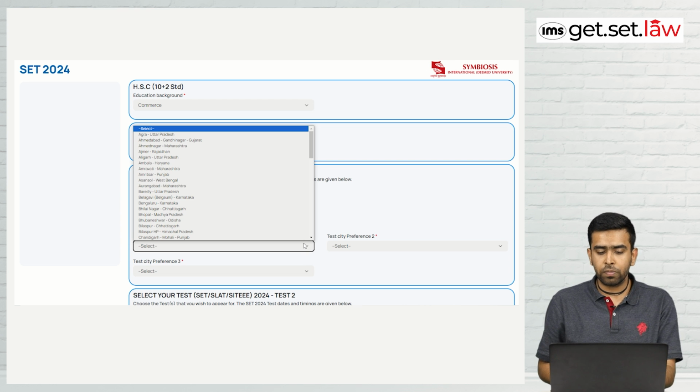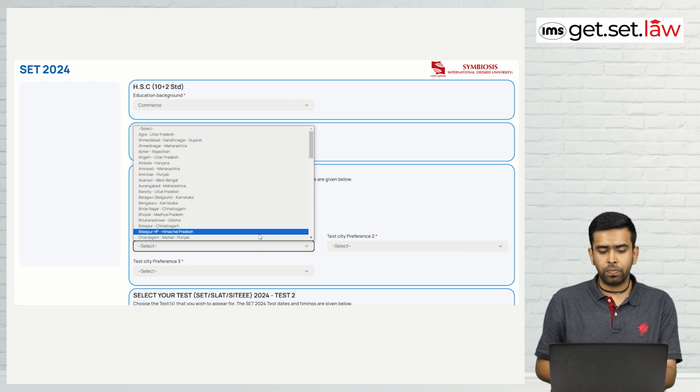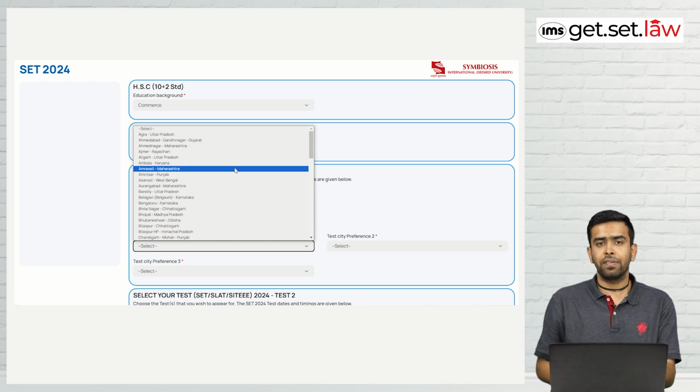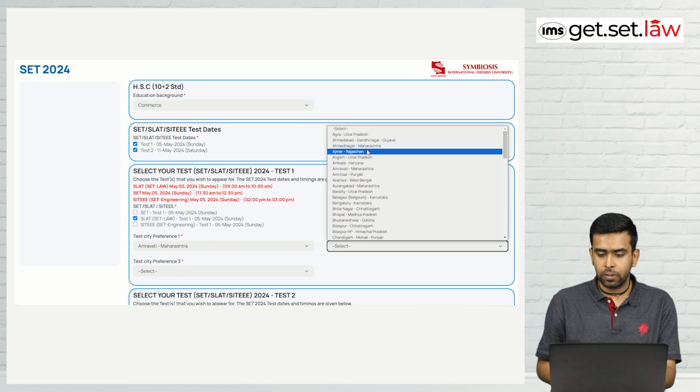And then when it comes to the preference, which area you are living in, please mark that area. So let's say if you are in Maharashtra, you can see which area you are living in Maharashtra or any other state and put nearby places accordingly. So I'm just putting it for reference.